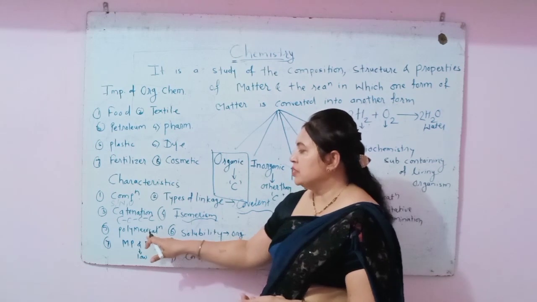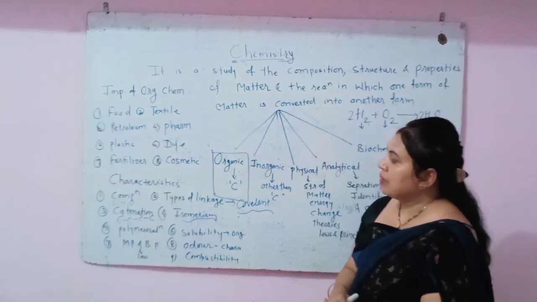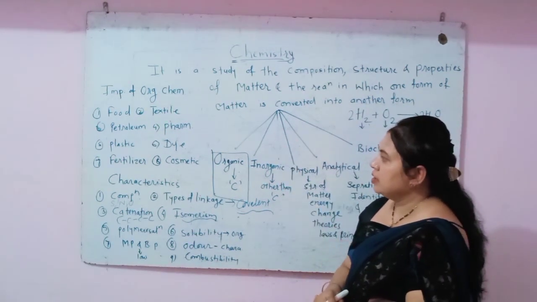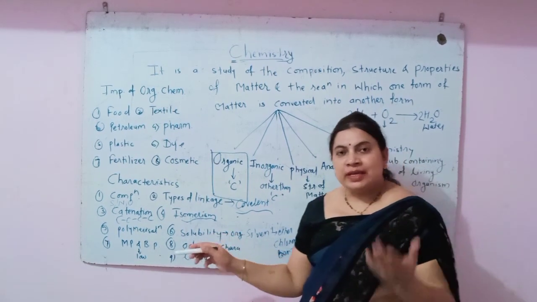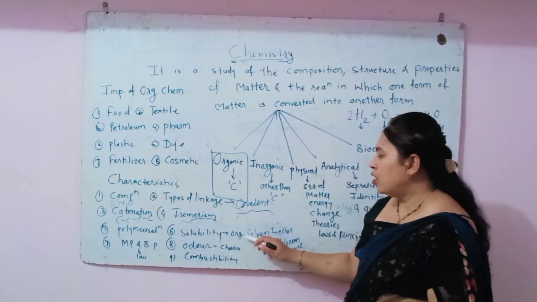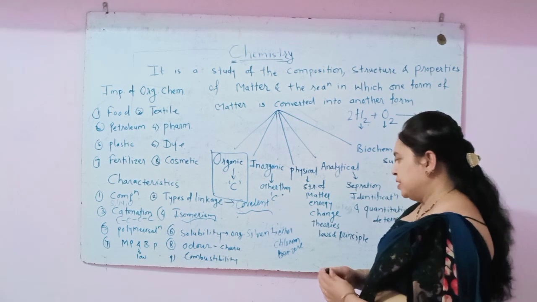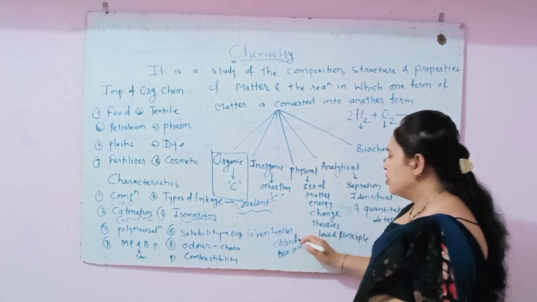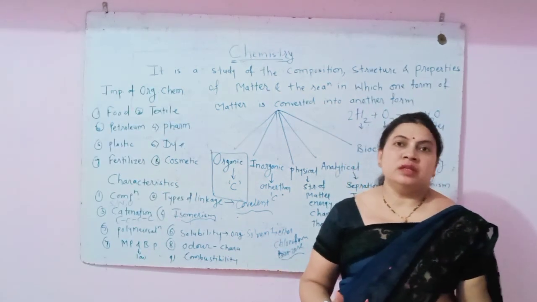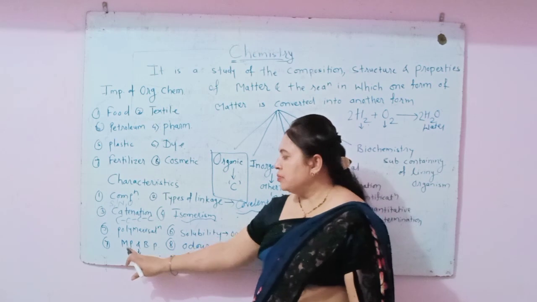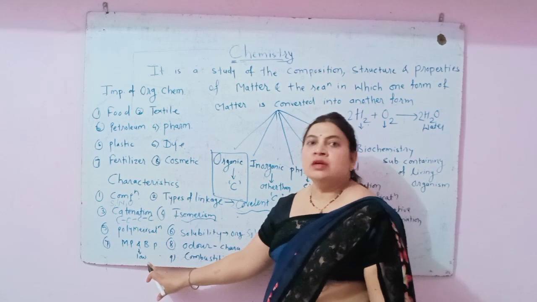An example is PVC pipe, plastic toys, which are the polymerization property given by organic compounds. The next property is solubility. So organic compounds are soluble in organic solvents, that is ether, chloroform and benzene. These are the organic solvents, and organic compounds are insoluble in water. The next property is melting point and boiling point. So all the organic compounds have low melting points and boiling points.